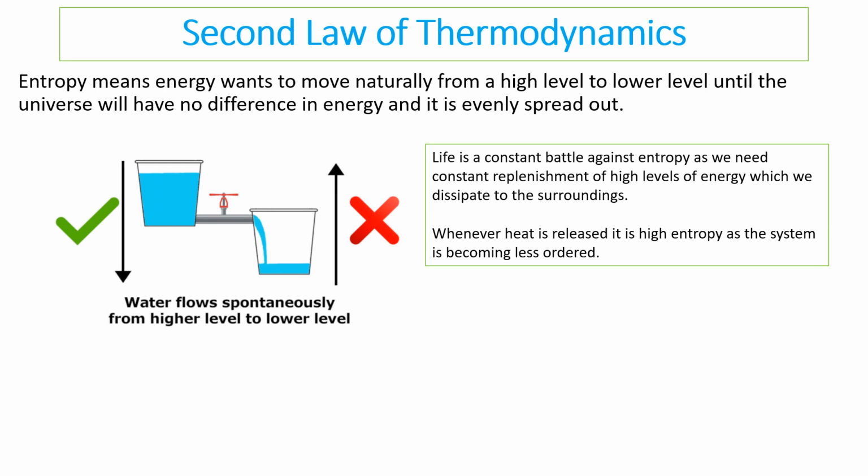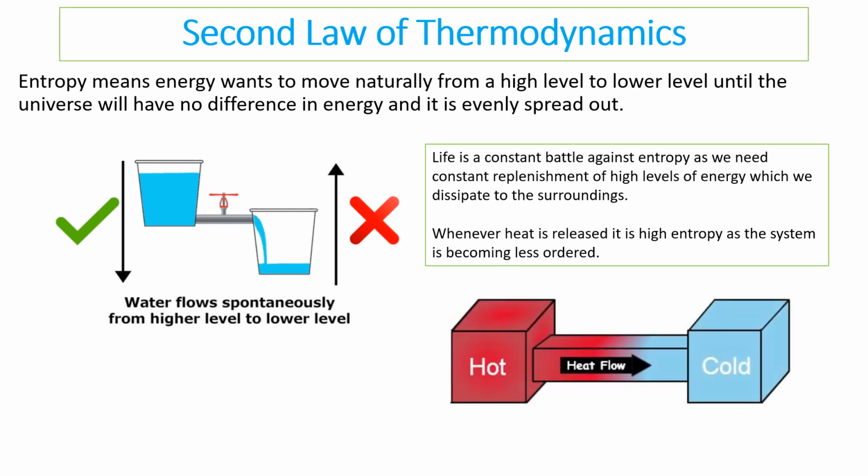If you think about the food you eat, it's concentrated energy. You eat that energy and then it dissipates because you use it, and it's lost as heat energy to the surroundings. Whenever heat is released, it is high entropy, as the system is becoming less ordered because that heat is spreading out and becoming less concentrated. As a result, heat always spreads from hot materials towards cold materials.